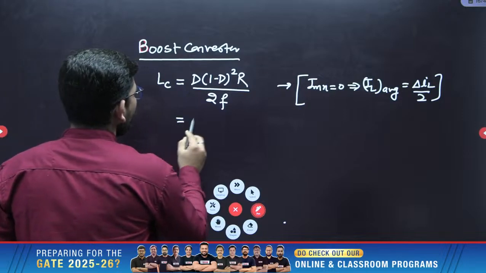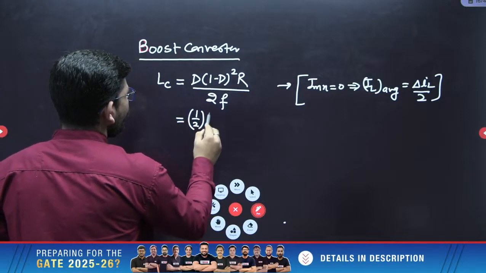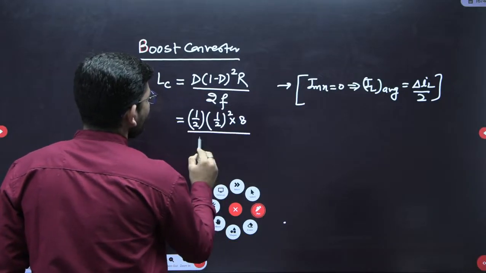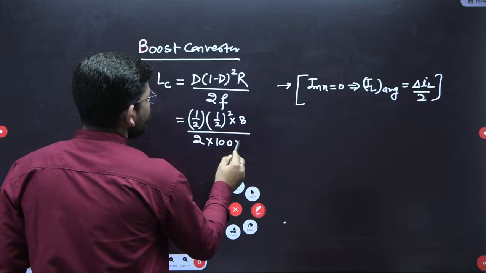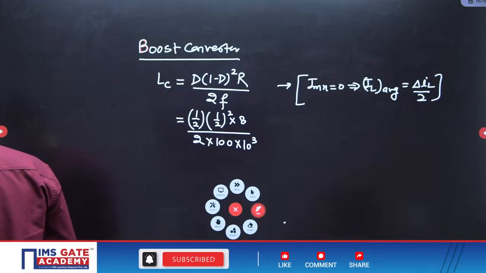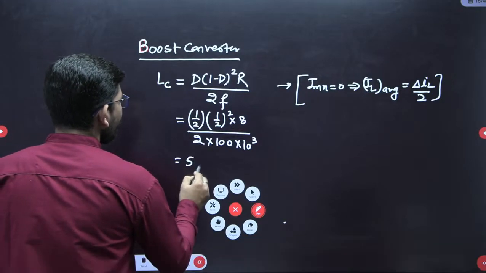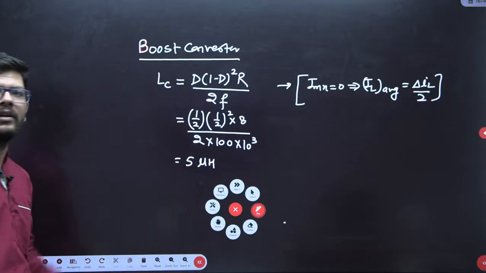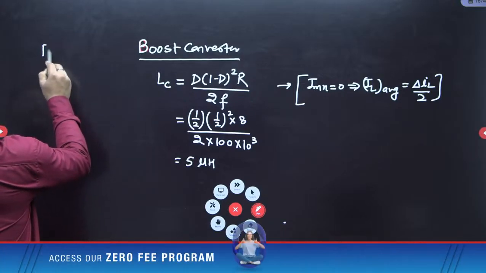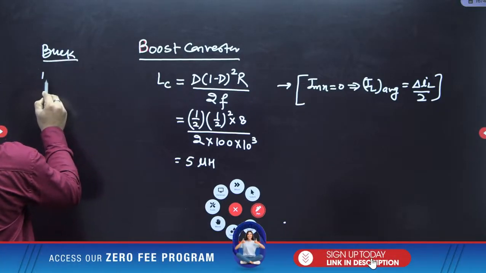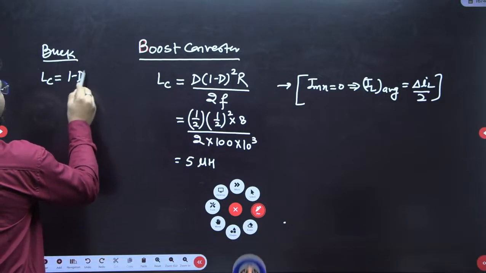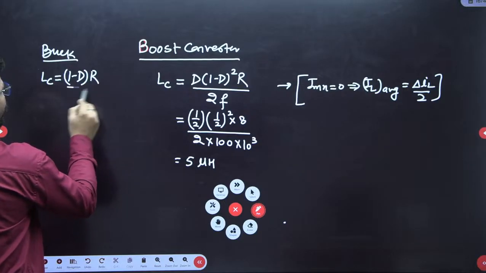Now, what is the value of D? In our case, it is 1 by 2. 1 minus D will be 1 by 2 square into resistance is 8 upon 2, frequency is 100 kilohertz. Okay. So once you do this calculation, you will get the value of L, and that I am getting as 5 micro Henry. Got it? In case of boost converter, this is the formula. In case of buck converter, what is the critical inductance formula? It is 1 minus D R by 2F.